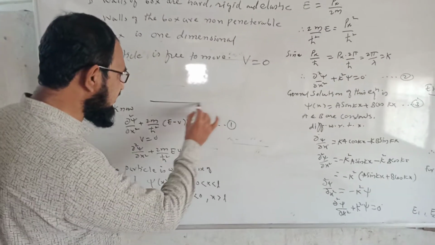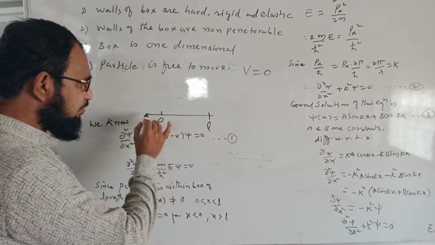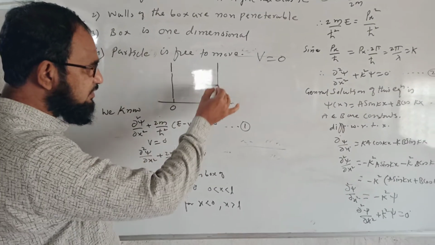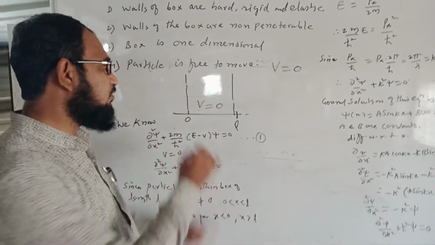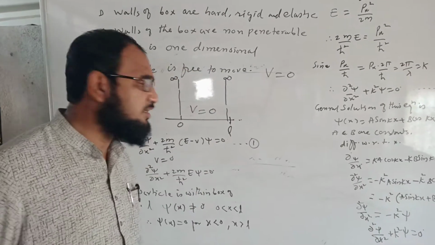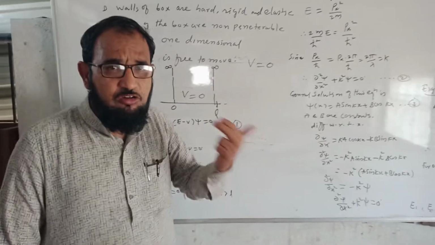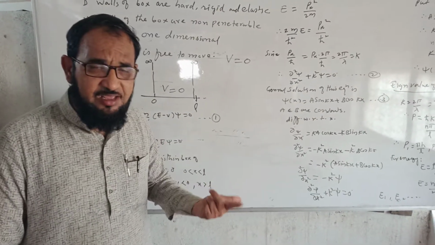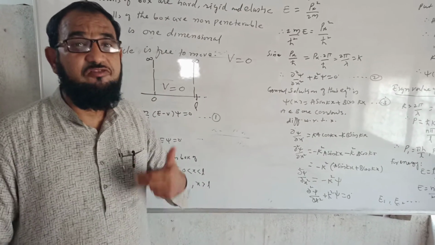Let us consider here a box of length L. This is the x-axis. The particle is moving along this box, and the potential energy inside the box is zero. Outside the box, the potential energy is infinity. So the particle cannot go out of the box because outside the box the potential energy is infinite, while inside the box it is zero, therefore the particle is free to move.